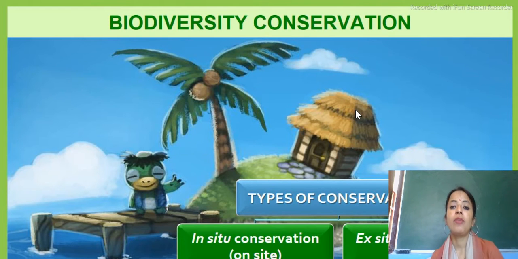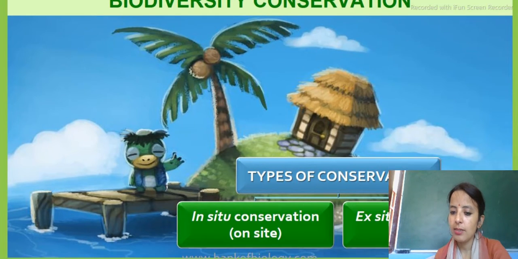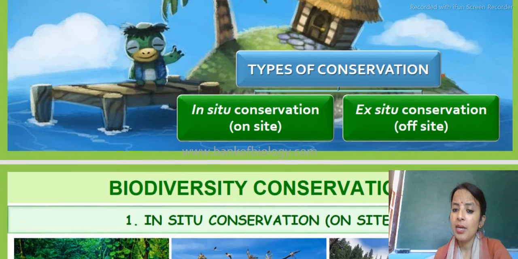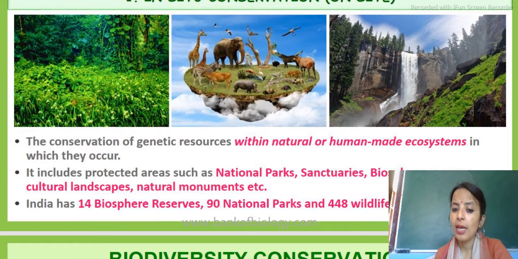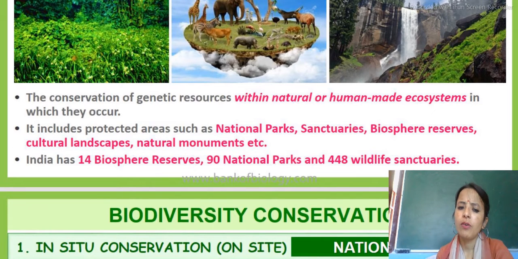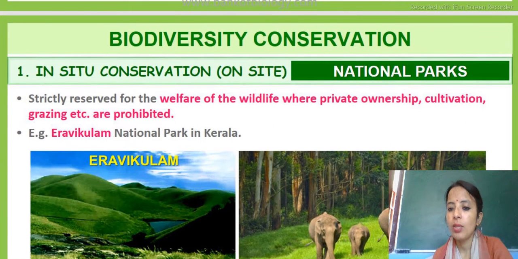Students, as we all know, we are studying conservation of biodiversity, and today we will study that there are two types of conservation, that is in situ and ex situ. This in situ is also known as on site. Why? Because here conservation of organisms is within the natural habitat. It includes national parks, sanctuaries, biosphere reserves, and various other things. According to NCERT facts and figures, there are 14 biosphere reserves, 19 national parks, and 448 wildlife sanctuaries. Now we will study about these one by one.